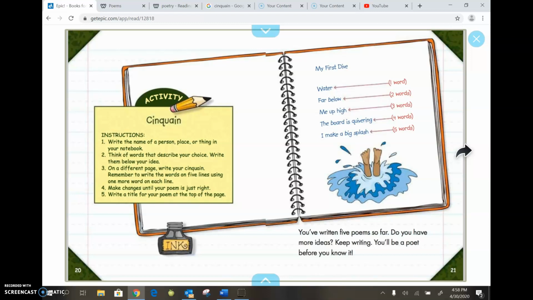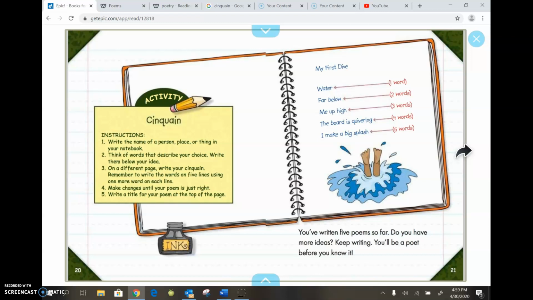Okay, and then for number 3, it says on a different page, write your cinquain. So here's where you have a choice, boys and girls. You can do this in your writer's journal, or you could do this on an unlined piece of paper. It could be white, it could be a color that matches your poem. You be creative there. Remember to write the words on 5 lines using one more word on each line. Number 4, make changes until your poem is just right. I would use my writer's journal to get my rough draft down and then go to the different page to write that cinquain. Number 5, write a title for your poem at the top of the page.